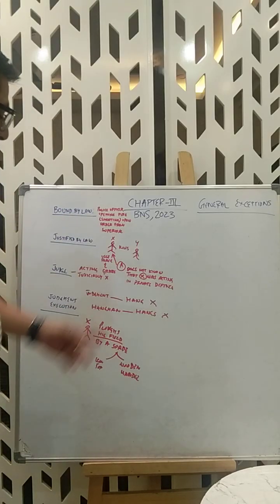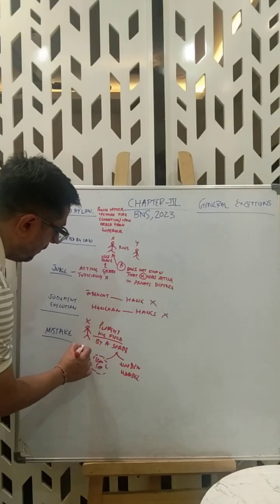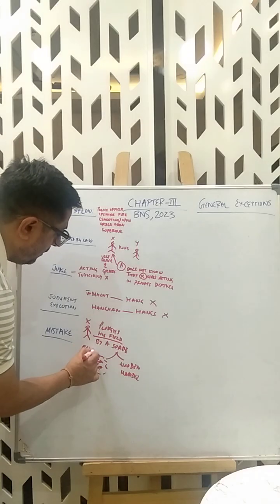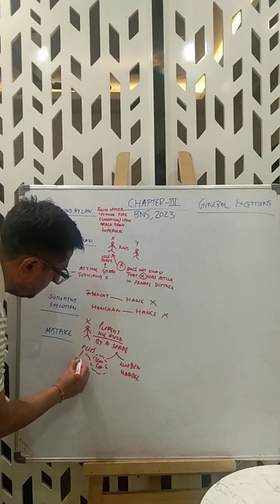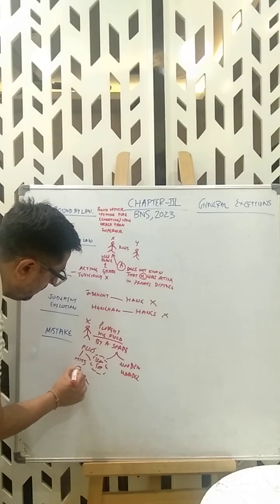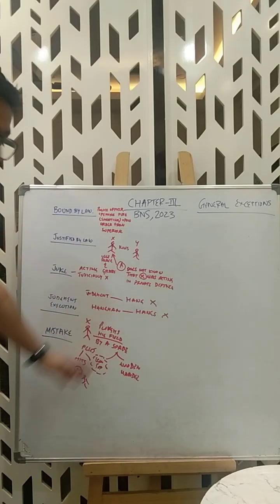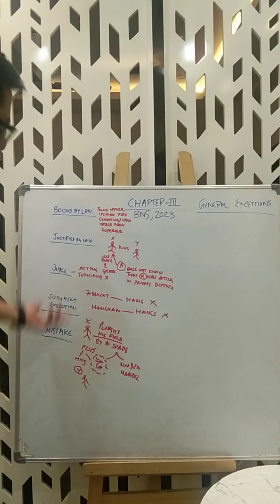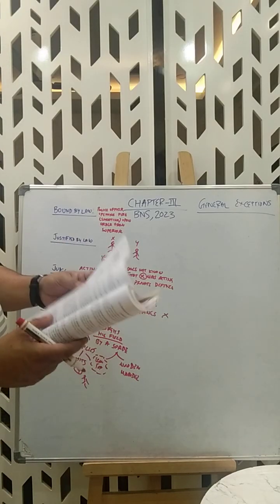Now suddenly by accident, this iron top flies, it goes off and hits Y. Now since he was doing with proper care, proper caution, lawful act, lawful manner, the mistake happened, the accident happened, so it's not a fault.